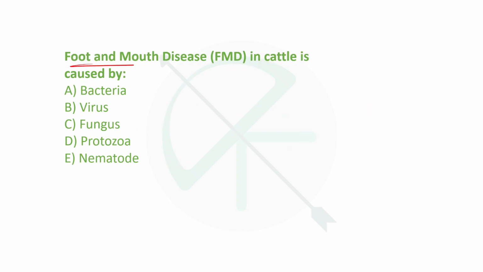Next is foot and mouth disease in cattle is caused by bacteria, virus, fungus, protozoa or nematode. It is caused by a virus. Okay. And what is the vaccine that is available for foot and mouth disease? It is, okay, wait, not S, it is Raksha Ovac.